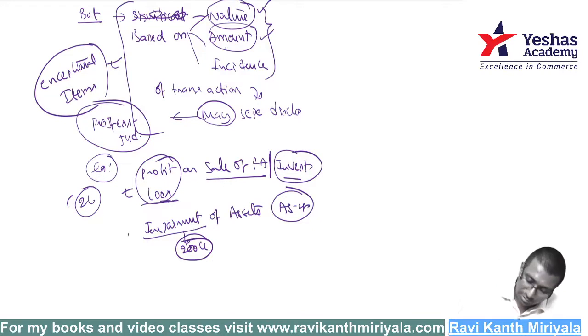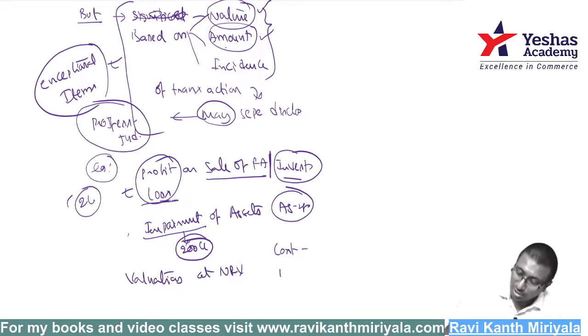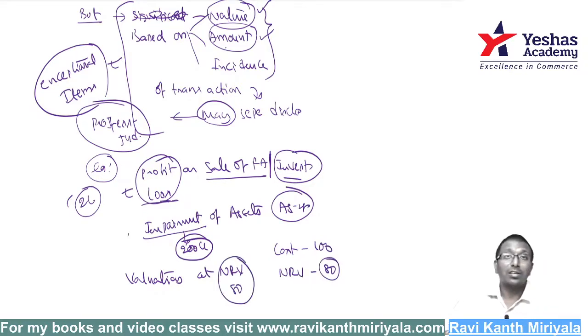Next, valuation of inventory at NRV. As you know, accounting standard 2, cost or NRV, whichever is lower. Say cost is equal to 100, NRV is equal to 80. Now you have to record the inventory at 80. Is it ordinary or extraordinary?